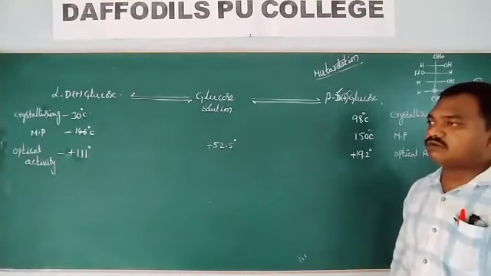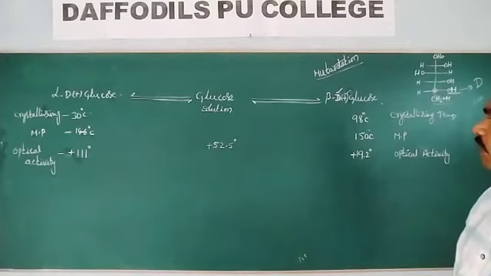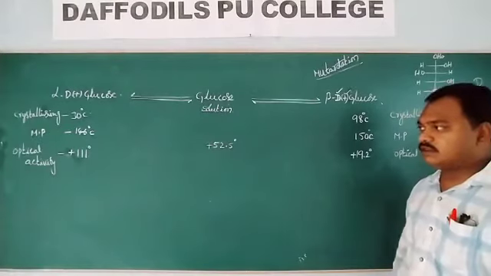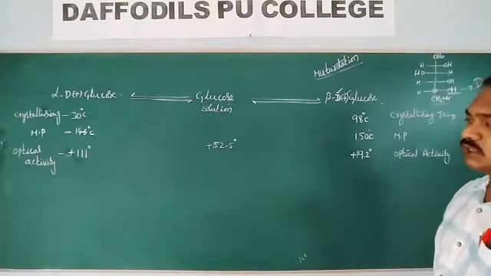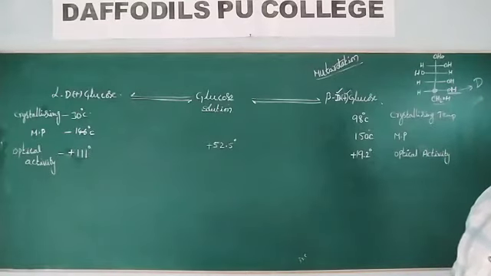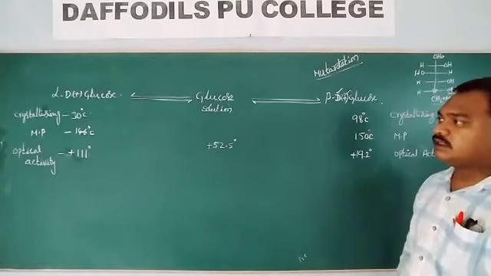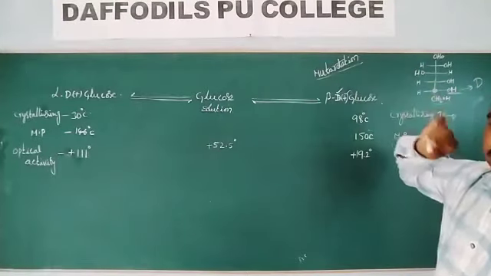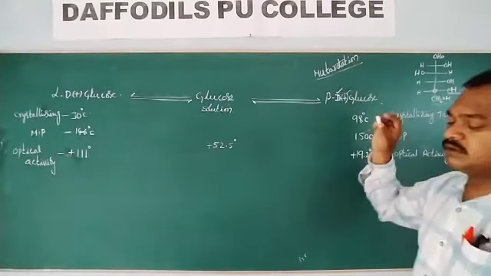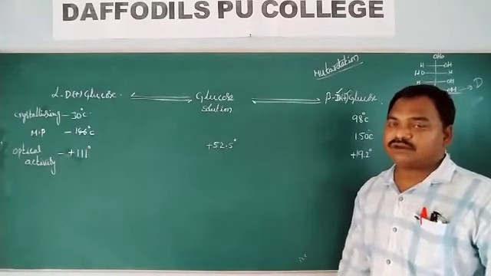So this is about mutarotation. When alpha D glucose solution and beta D glucose solution are allowed to stand for a few minutes, their optical activity slowly changes and reaches 52.5 degrees. This process is known as mutarotation.